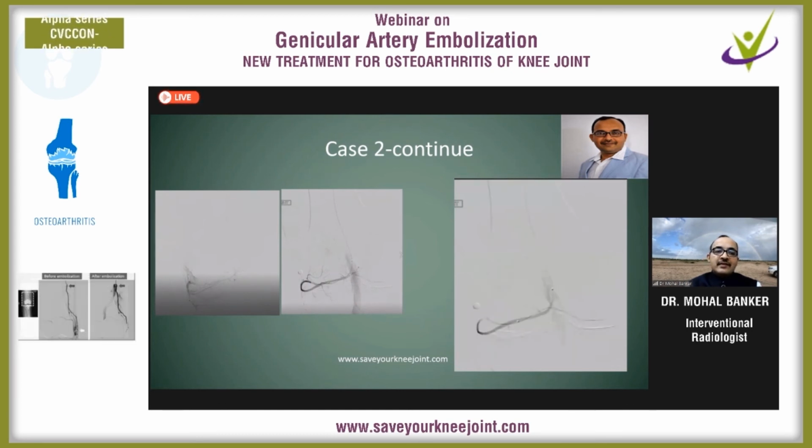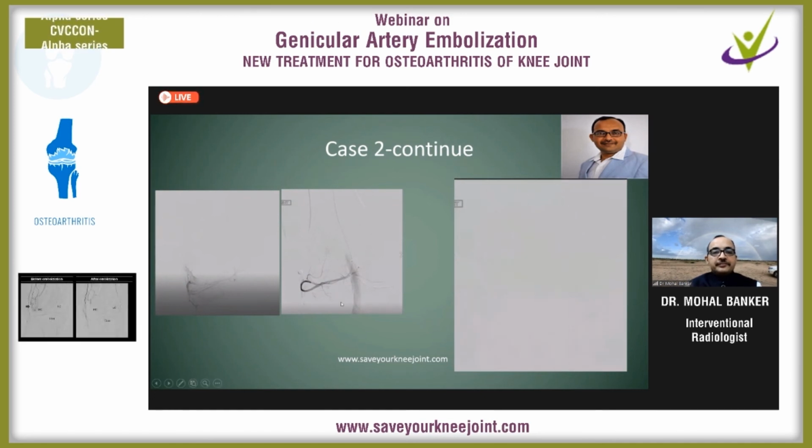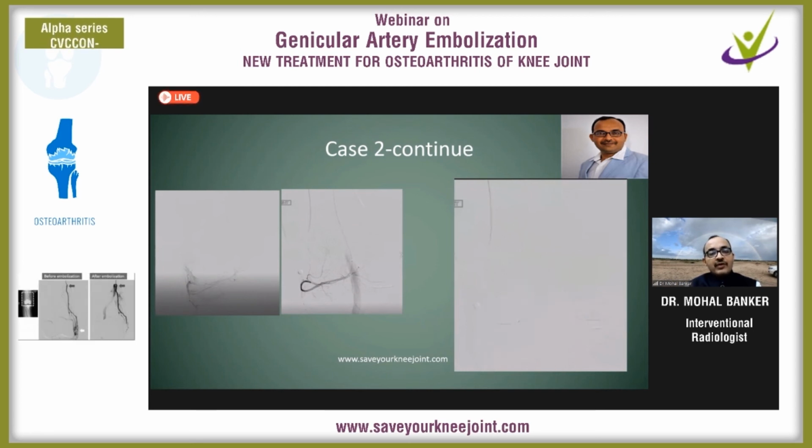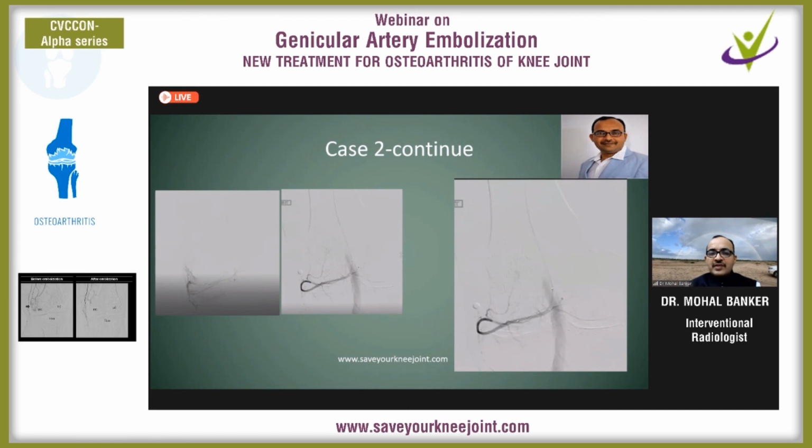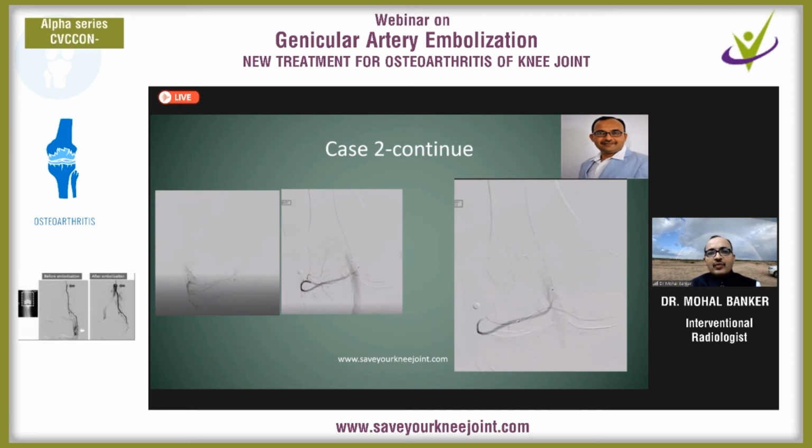So these are ideal cases, and once you embolize these patients with this temporary embolic material, this hypervascularity disappears, like in this case, and the chronic inflammation stops, and the patient's pain also disappears, and the patient's quality of life also improves without any operation. This genicular artery embolization is a very important procedure. It is done in local anesthesia. The patient has to stay for 1 day from morning to evening, and it is done with one needle puncture, no cut, no surgery, and you preserve your natural joint.